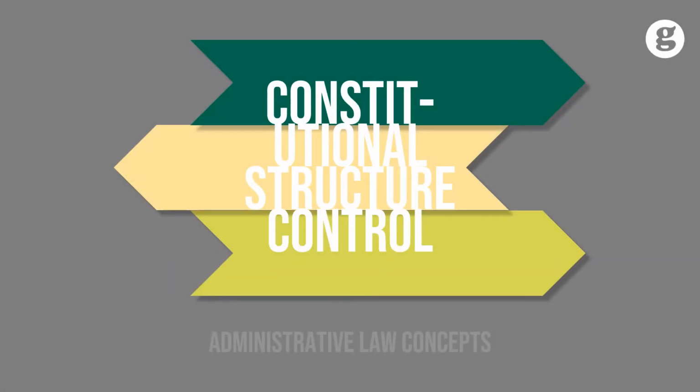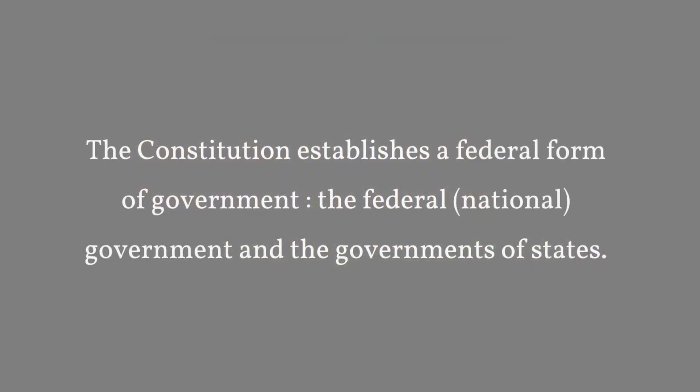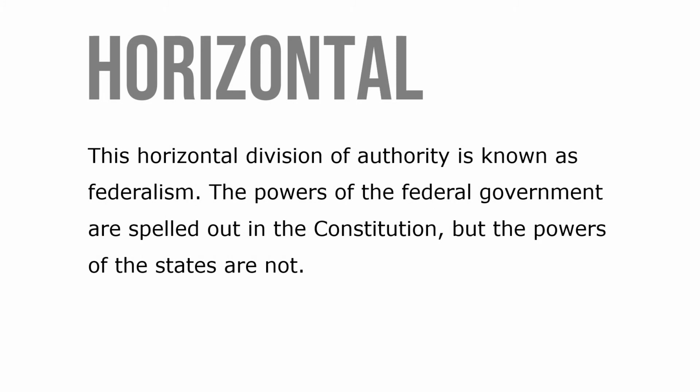Let's take a look at constitutional structure and control. The Constitution establishes a federal form of government: the federal, national government, and the governments of states. This horizontal division of authority is known as federalism. The powers of the federal government are spelled out in the Constitution, but the powers of the states are not.